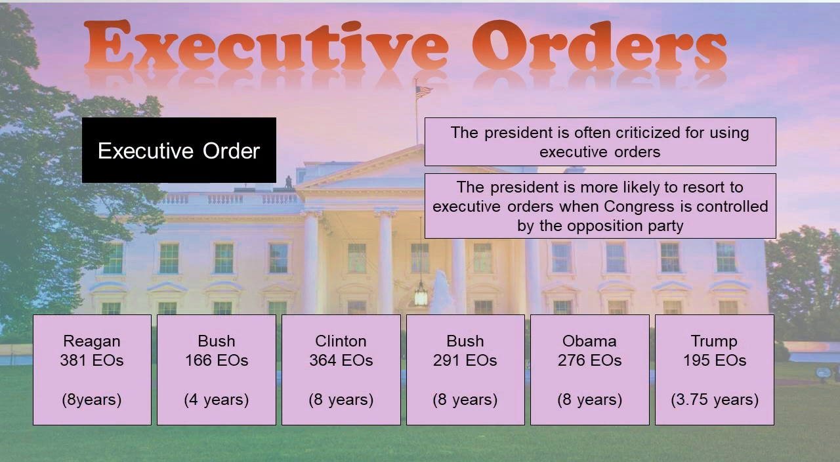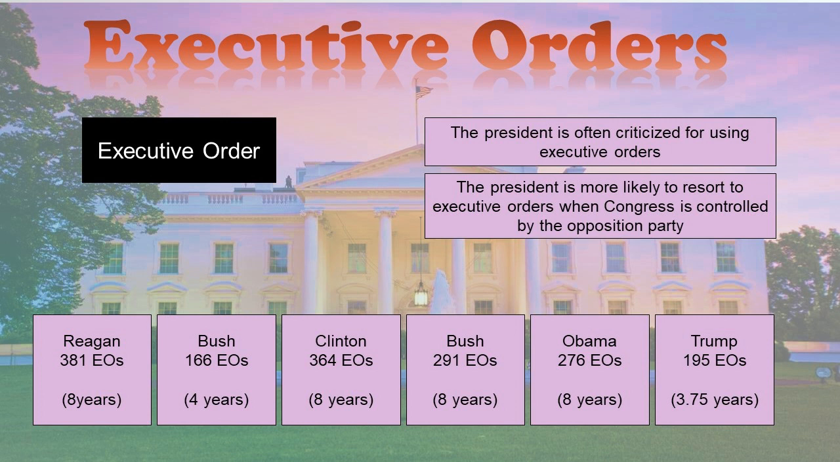Now, in general, people don't like executive orders. Your average person has no idea what an executive order is. But the president may be criticized for using executive orders often. The president is more likely to be issuing a lot of executive orders when the Congress is controlled by the party that the president is not a part of, controlled by the opposition party. Since this has been the norm in American politics recently, the number of executive orders that modern presidents have used is a lot. These numbers are not important for you to know, but we just want to see that each president is issuing a ton of executive orders, hundreds of executive orders.